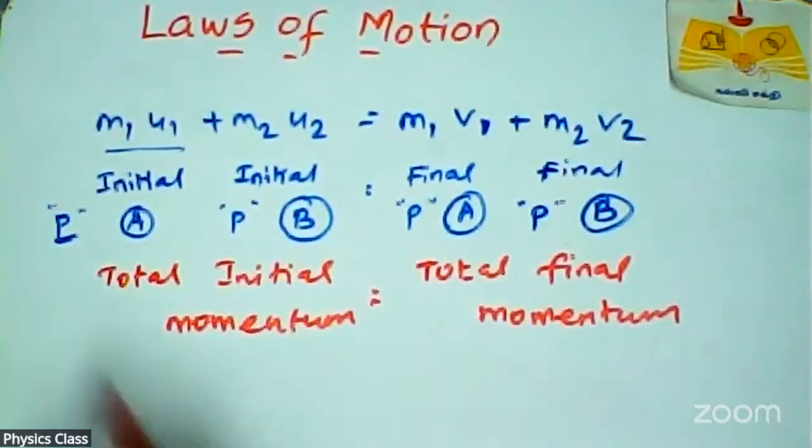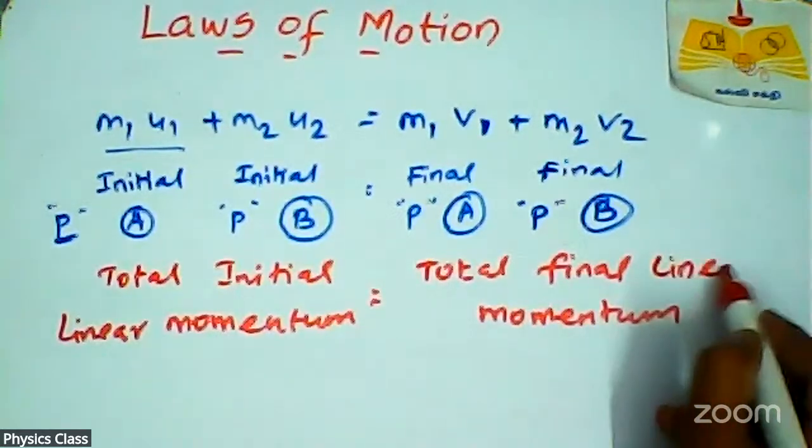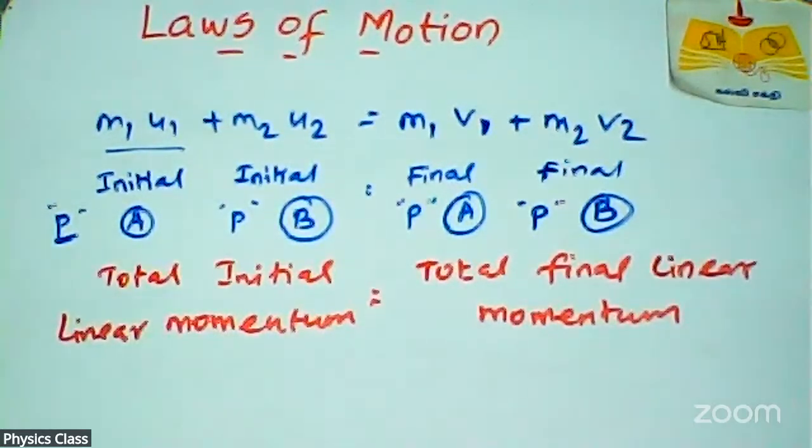This is the conservation of linear momentum. Linear means straight direction. Objects after the collision go in a straight line, and before collision also the objects move in a straight line. So total initial linear momentum is equal to total final linear momentum.